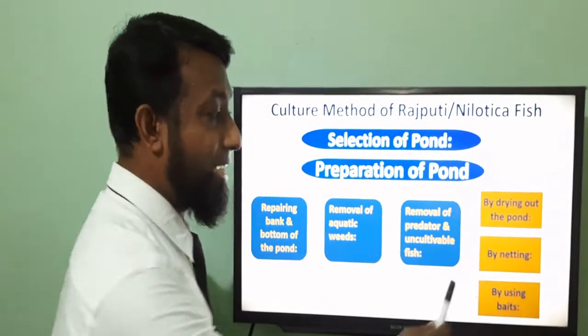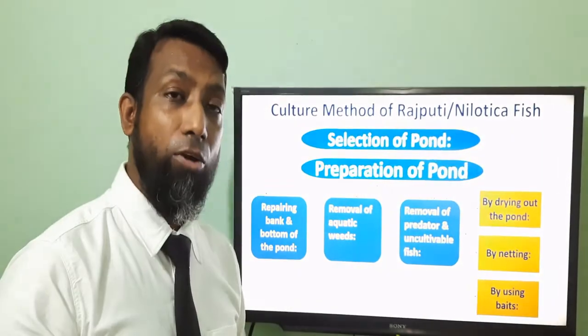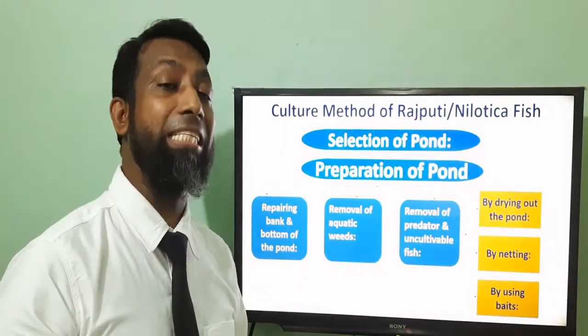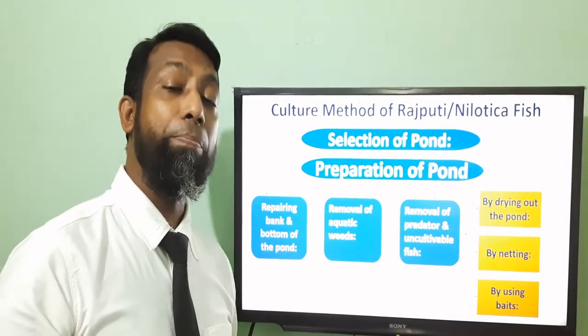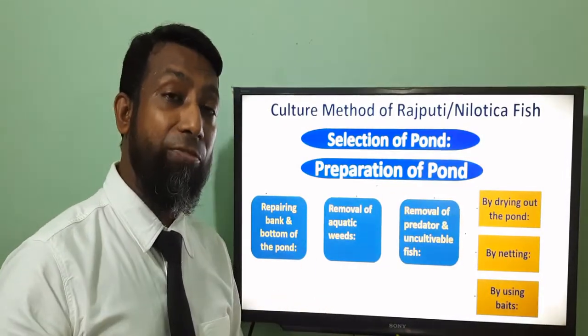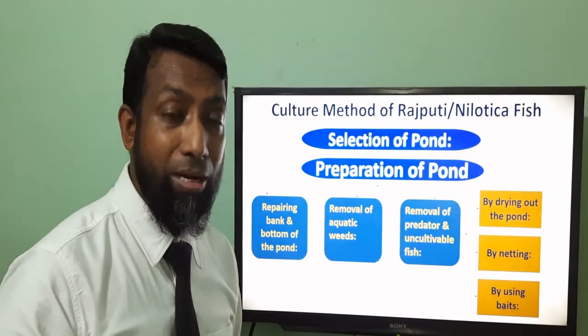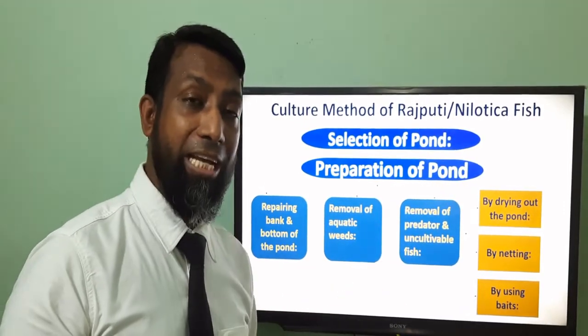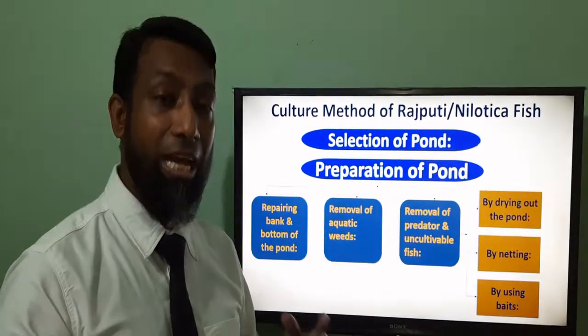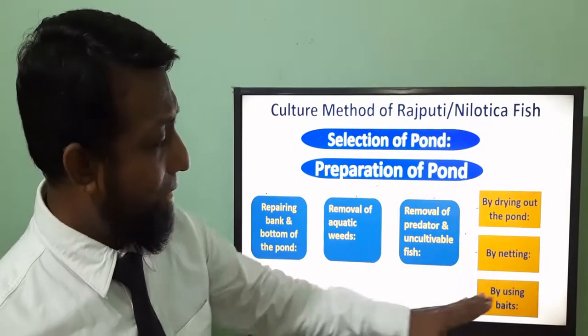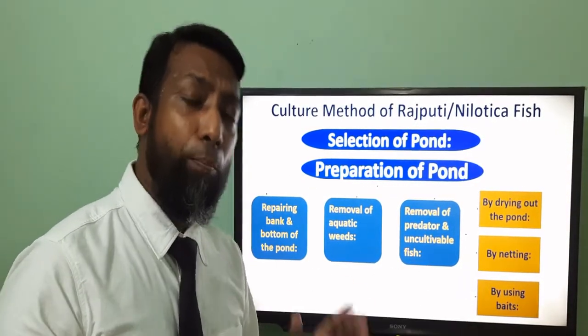The next one is by netting. Use the net for catching the uncultivable and predator fish. When we catch the fish, we can consume them, because I told you before that examples are shoal, boal, chital, etc. And last one is by using baits or poison.